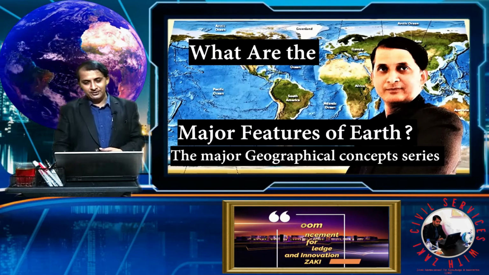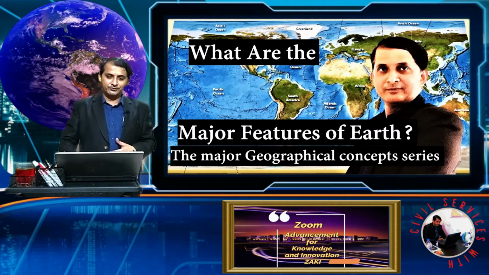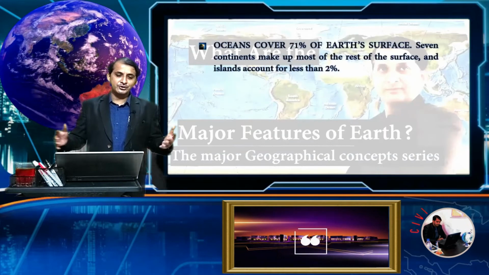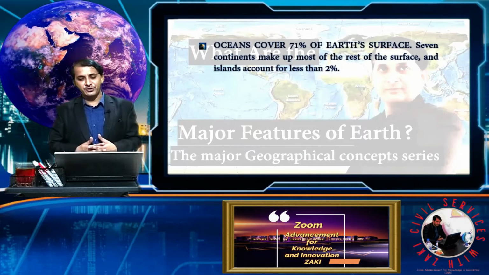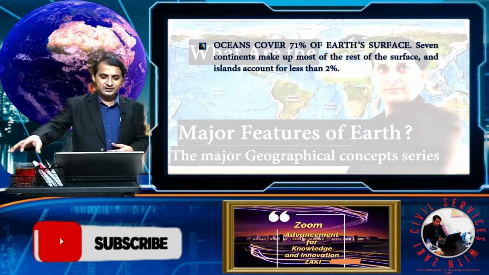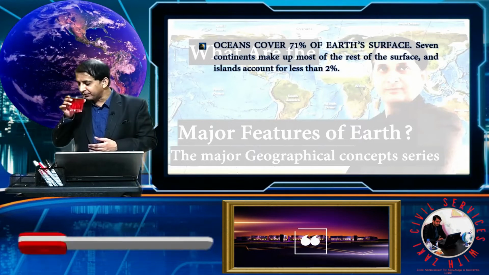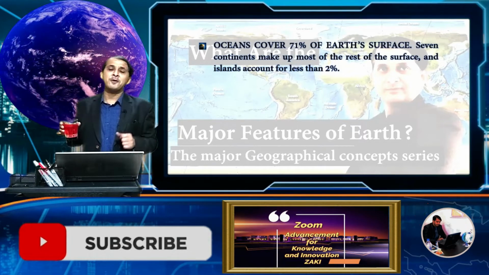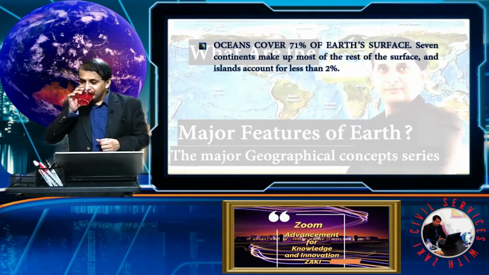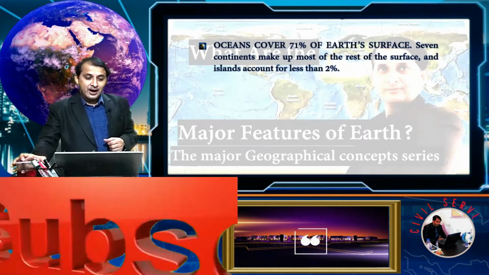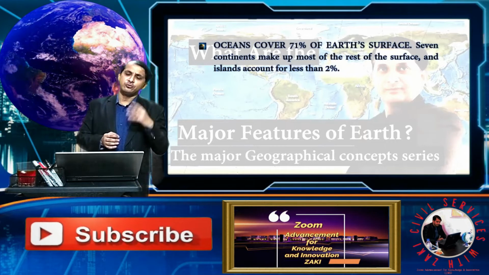So let's see the major features of our earth. As you know, oceans cover 71% of the earth's surface, and 7 continents make up most of the rest, about 29%, and islands account for less than 2%.